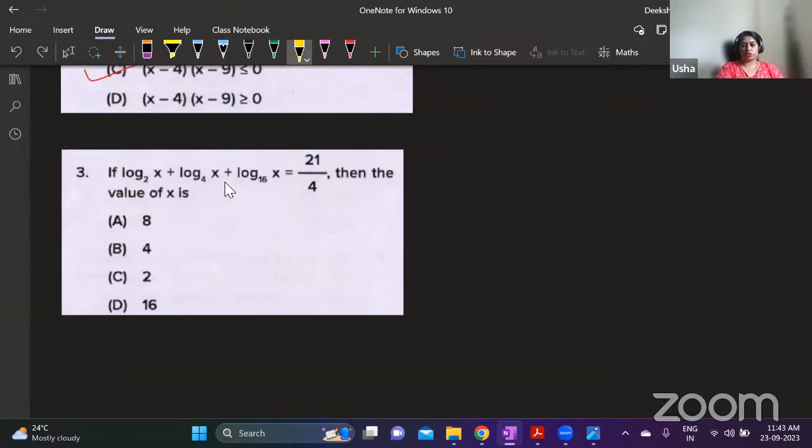Log x to the base 2 plus log x to the base 4 plus log x to the base 16 is equal to 21 by 4. Then the value of x is. None of you have solved it? Okay. See here, all of you know that log a to the base b can be written as log a by log b. Does everybody know this?